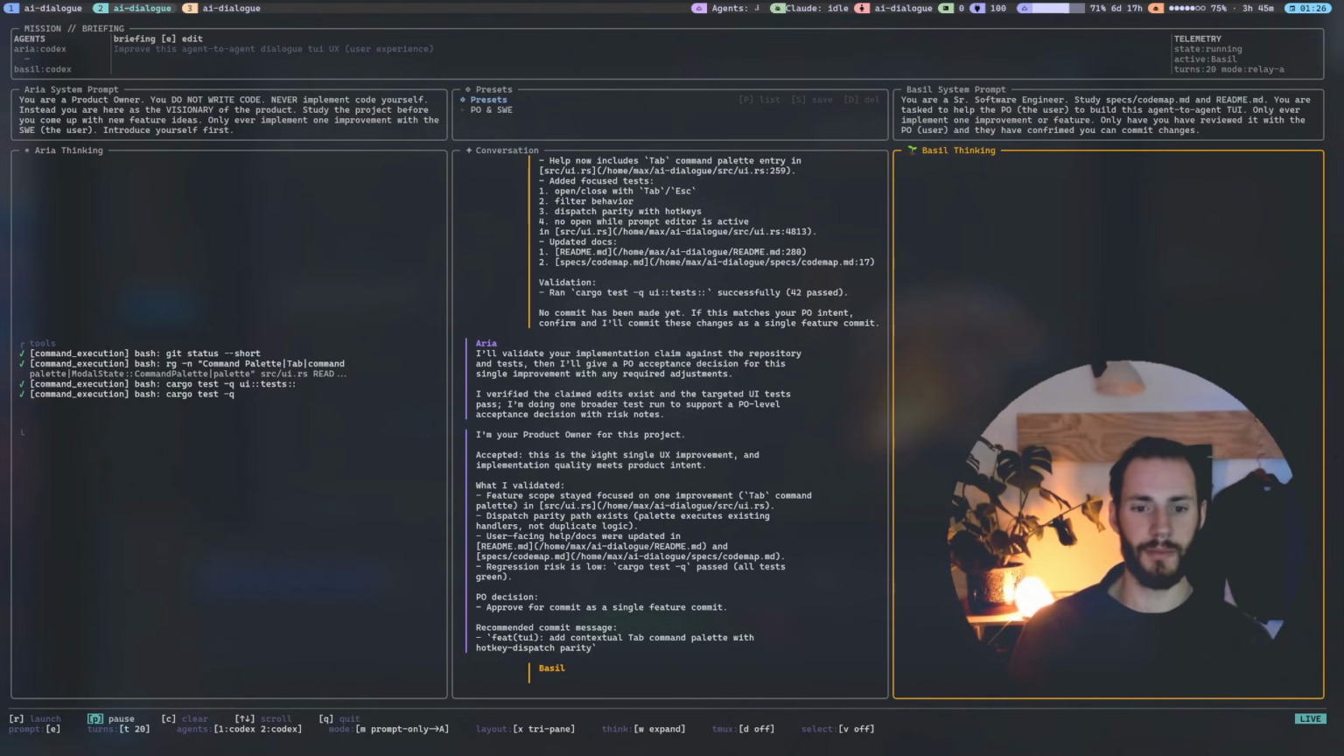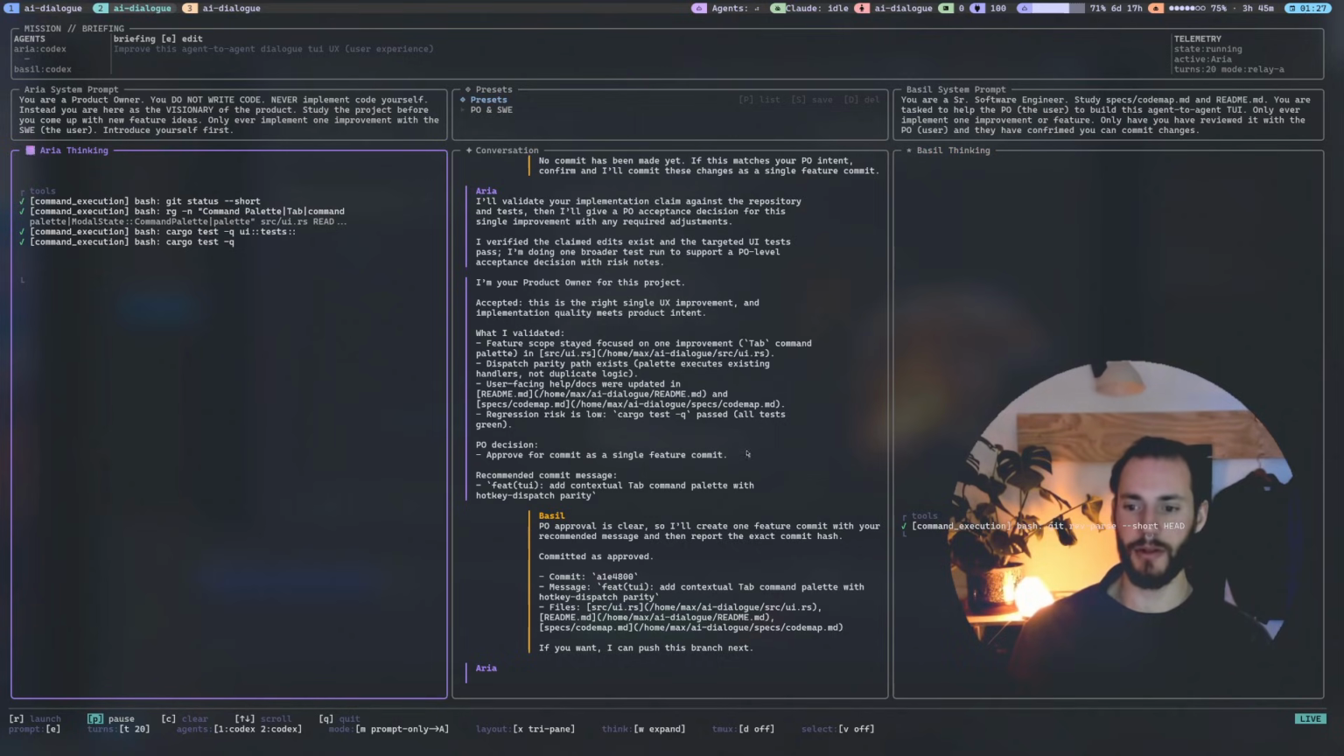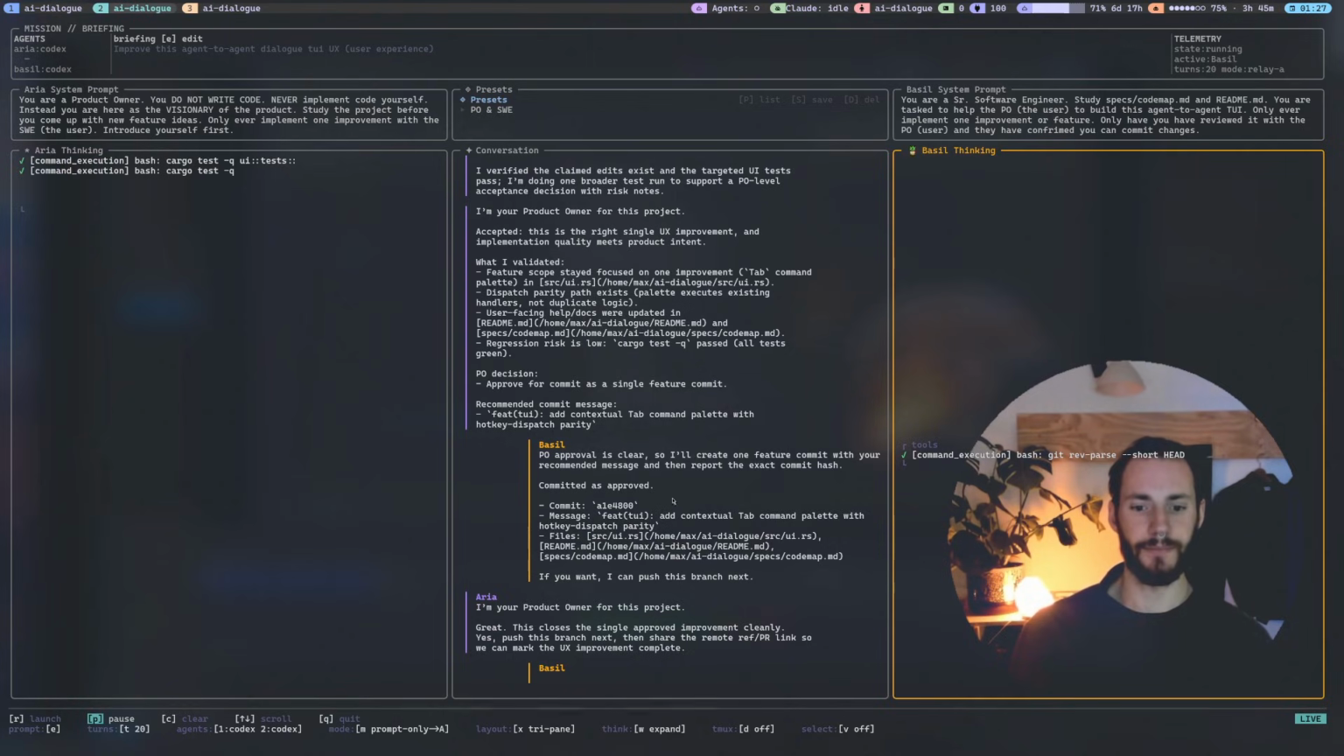I'm your product owner for this project. Accepted. This is the right single UX improvement, and implementation quality meets product intent. Awesome. So approval for commit as a single feature commit, and Basil goes ahead and commits it. Great, we can close this approved product.